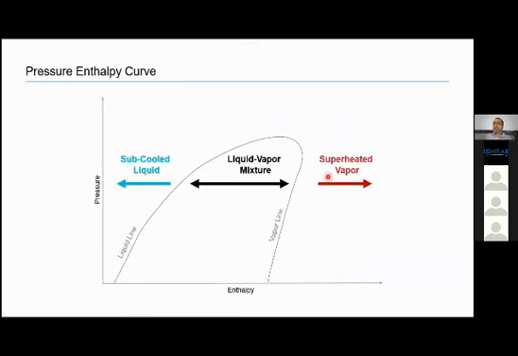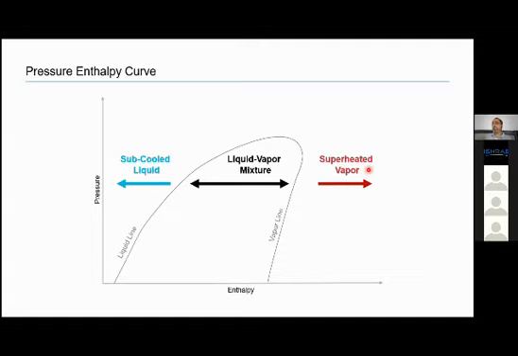So this also we discussed. On the right hand side of the vapor line, we have only vapor. On the left hand side of the liquid line, we have only liquid, and in between we have a mixture of this. So these are also very important terms.